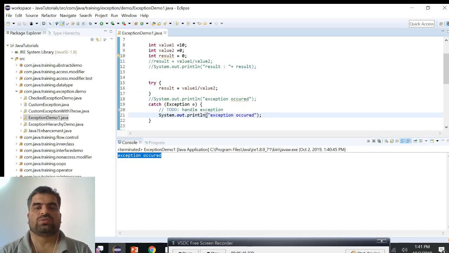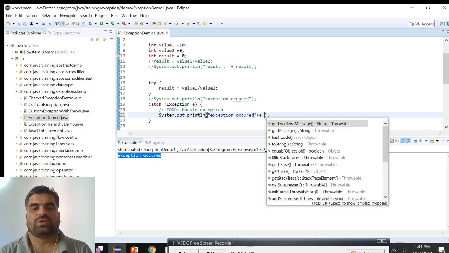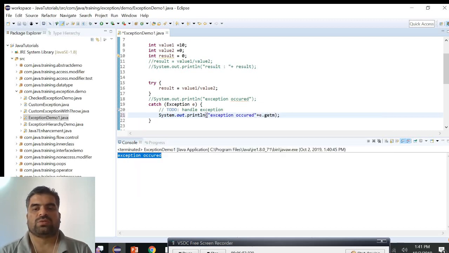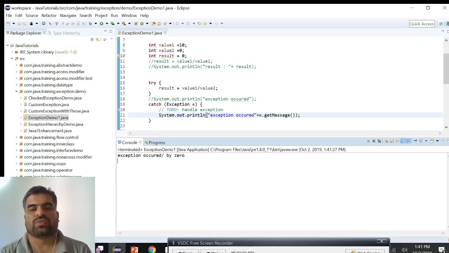Okay, so we can say that we already handled that exception. In order to get a better message from the exception, what kind of exception occurred, we can use the e.getMessage. Here we can see that the exception is due to division by zero. So the operation is the division, and what caused the arithmetic exception is the zero.